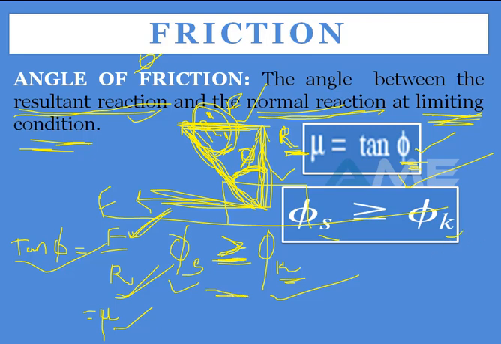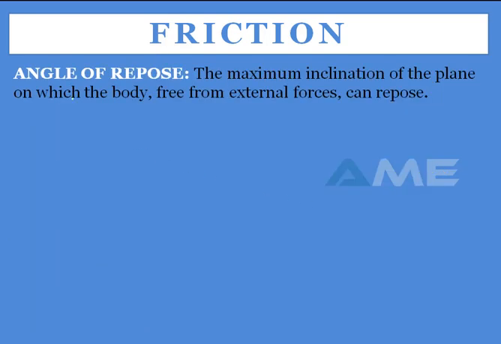Just now we have seen this. When the body is in limiting condition, both angles of friction will be seen. But in the normal condition, your angle of friction for the static is more when compared to the kinetic. And the next one is angle of repose, the maximum inclination of the plane on which the body, free from